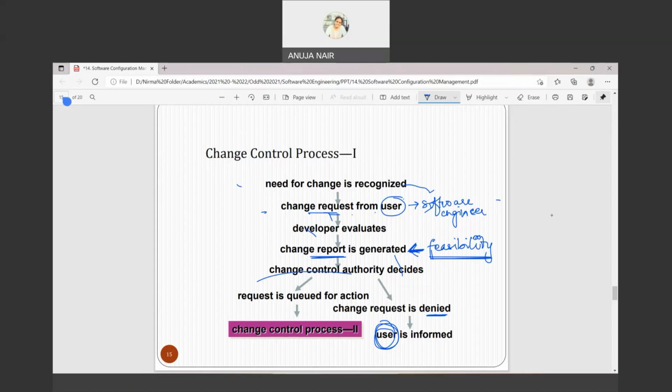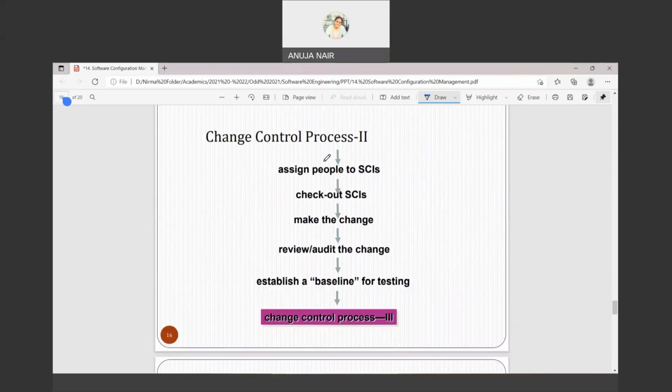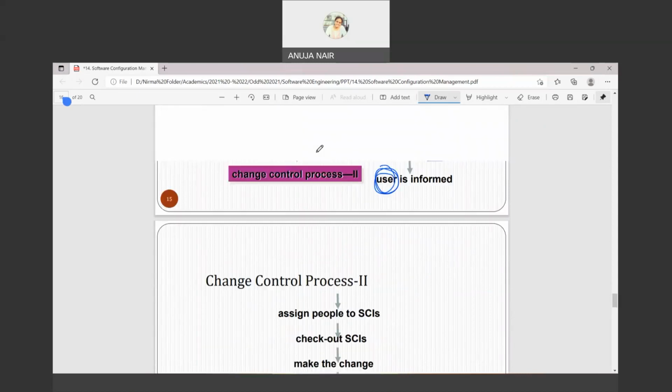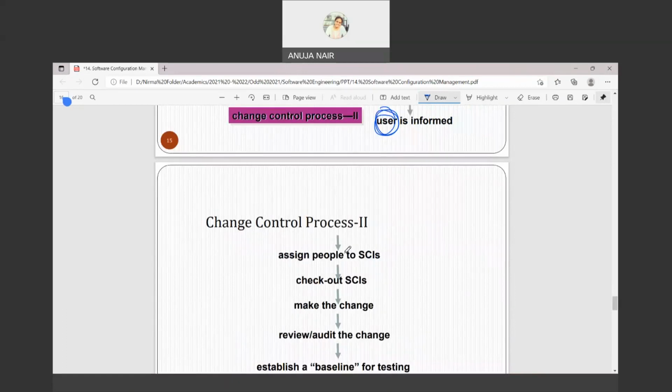Now, if it is not denied, then the request is queued for action. Then we go to the next part, which is change control process 2, in continuation. So the request is queued for action and then we assign people to SCIs. The change we identified, in which SCI we have to make the change, we assign people to that SCI to work on that change.